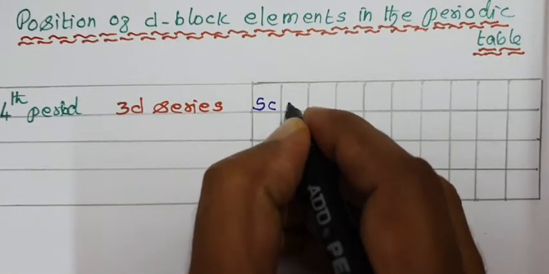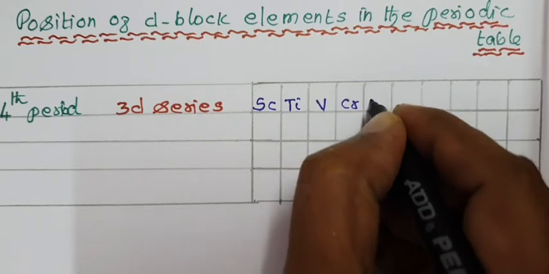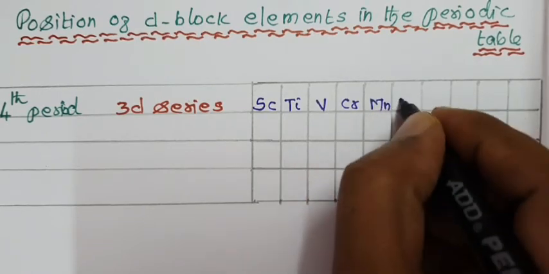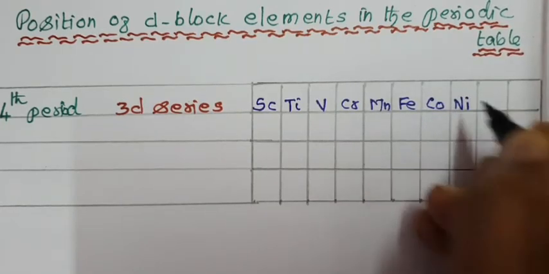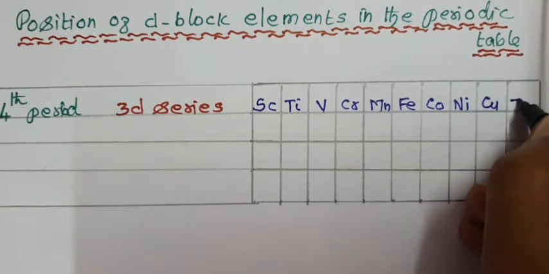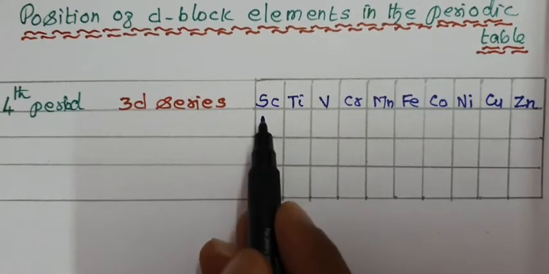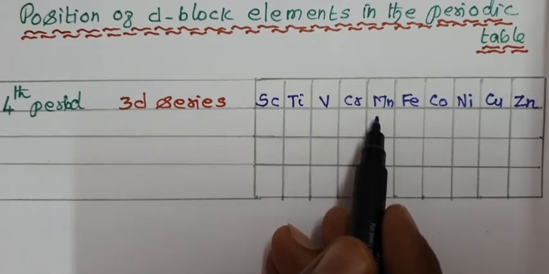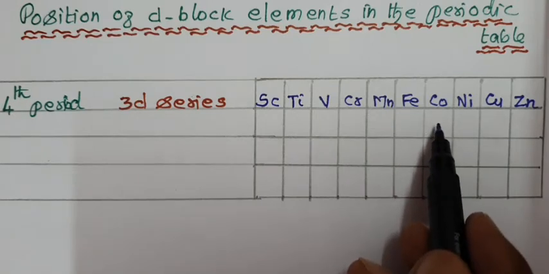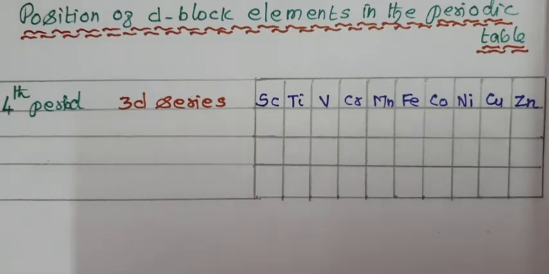Scandium, titanium, vanadium, chromium, manganese, iron, cobalt, nickel, copper and zinc are present in the first transition series.